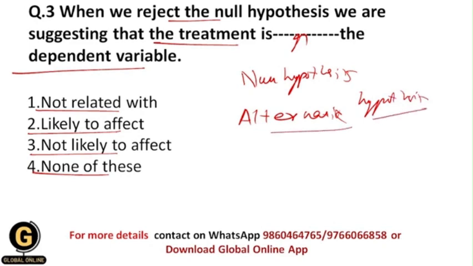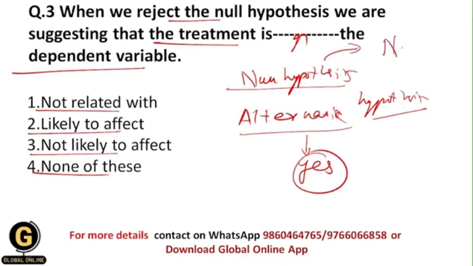Because in the alternative hypothesis we predict that there is a relationship between the two variables, but in the null hypothesis we predict that there is no relationship between the two variables under study. And that's why whenever we reject the null hypothesis, then automatically we accept the alternative hypothesis, okay. And that's why here ultimately we accept that there is a relationship between the two variables. So it means that the treatment is going to likely affect the dependent variable.